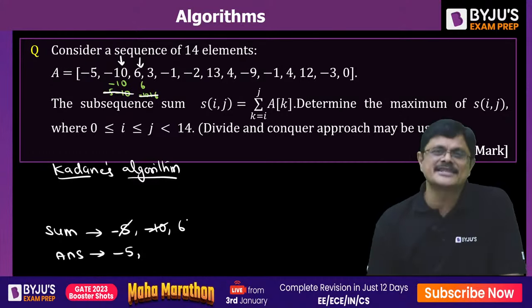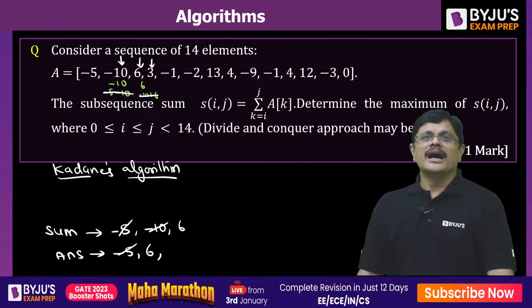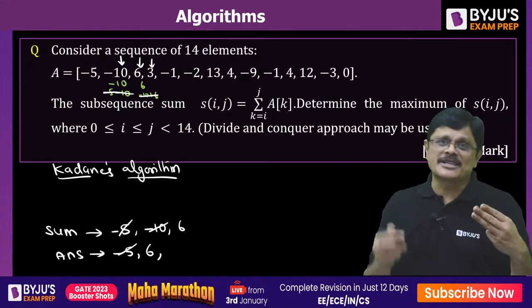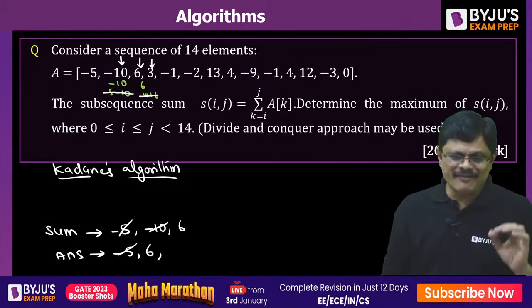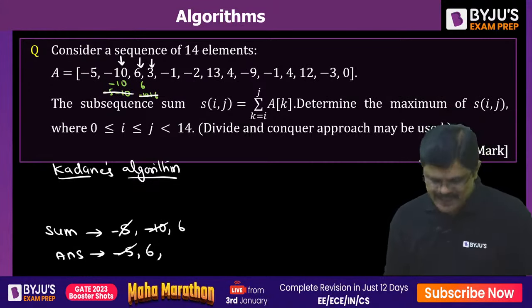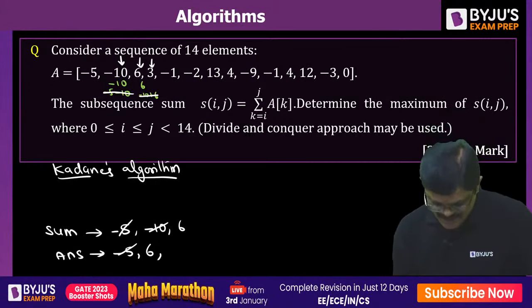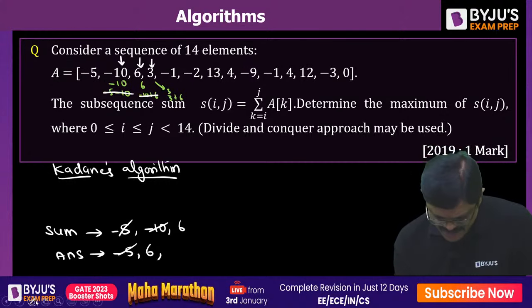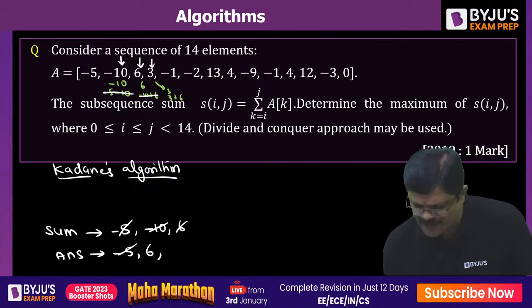Now, next position, the value is 3. Either 3 or 6 plus 3. Which one is larger? 6 plus 3 is larger. So we update this value with 9. Because this 9 is larger than 6, answer is also updated, my dear friends.